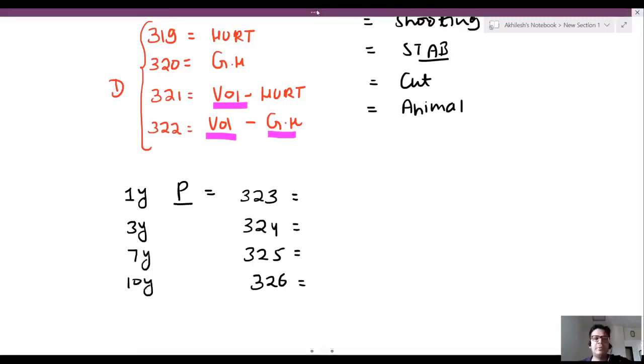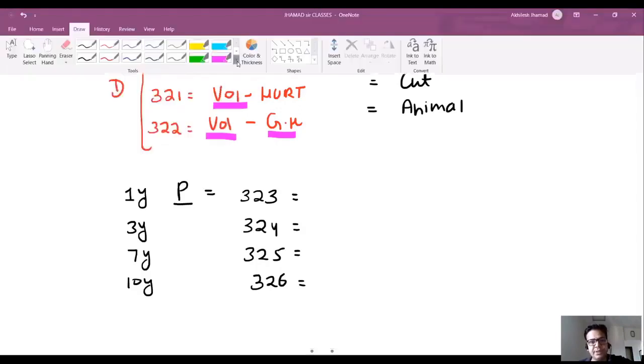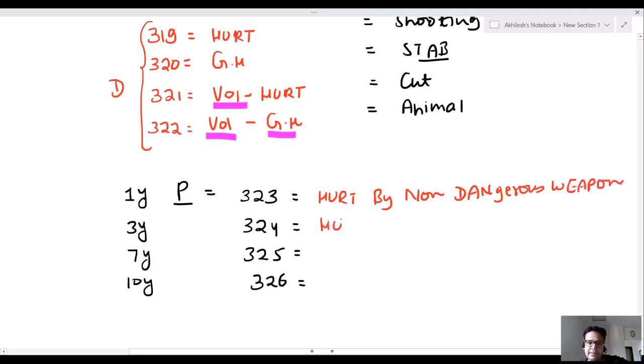Now, sir, how to remember? What is 323? See, it is simple hurt by non-dangerous weapon. 324 is simple hurt by dangerous weapon. 325 is grievous hurt by non-dangerous weapon. 326 is grievous hurt by dangerous weapon.